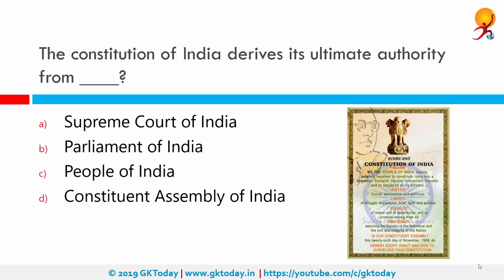The Constitution of India derives its ultimate authority from where? The correct answer is the people of India. The Constitution draws its authority from the people and has been promulgated in the name of the people. This is evident from the preamble which states, "We, the people of India, do hereby adopt, enact and give to ourselves this Constitution." This implies that the direct authority of people cannot be claimed or usurped by the legislature. Under the Constitution, legislature is a representative body, but people constitute the ultimate sovereign.